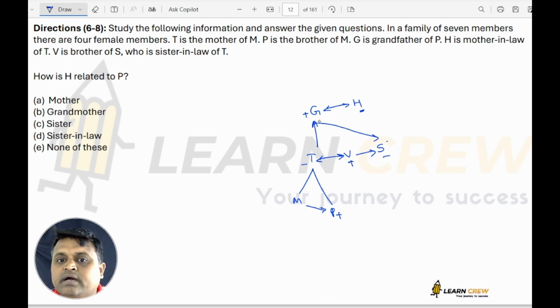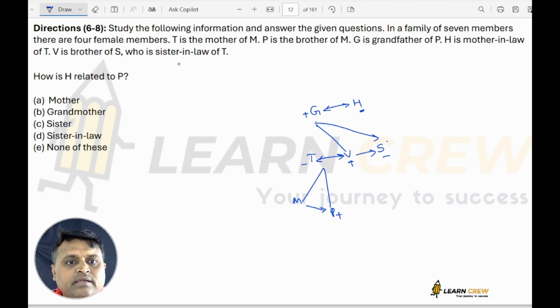So here G and H are a married couple. Their two children are V and S. This V is the son, S is the daughter of G and H, and this T and V are a married couple, and their two children are M and P.